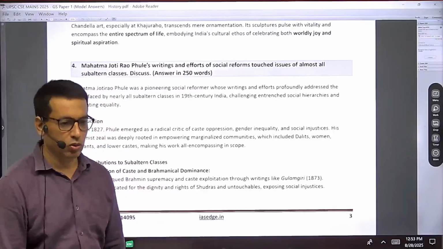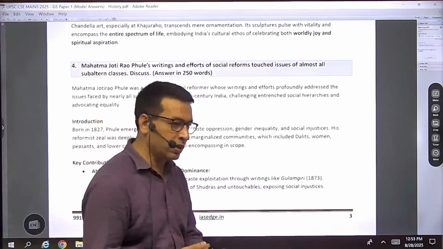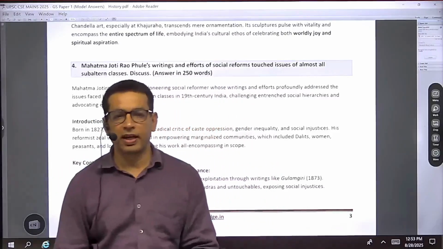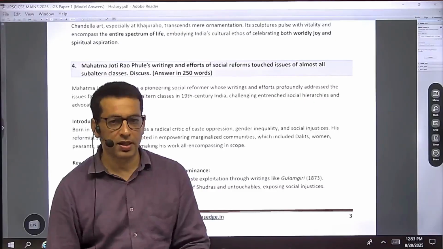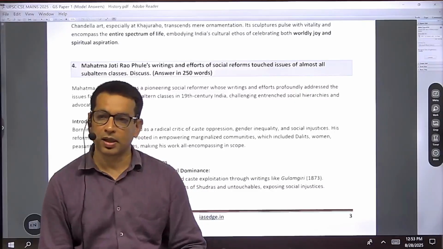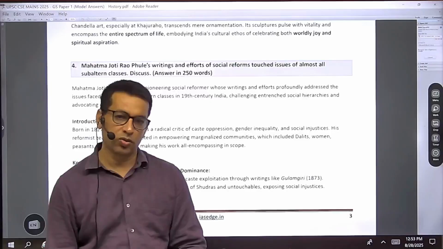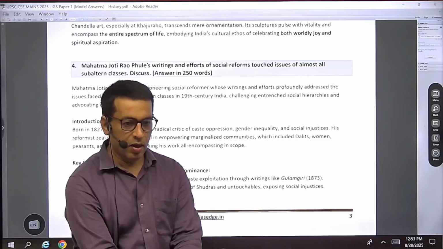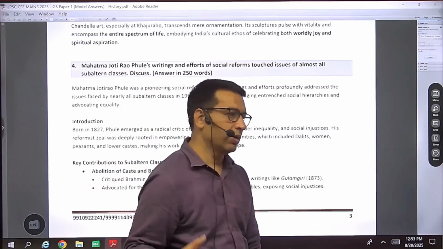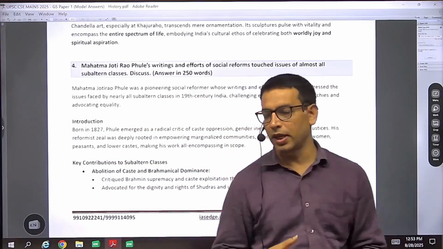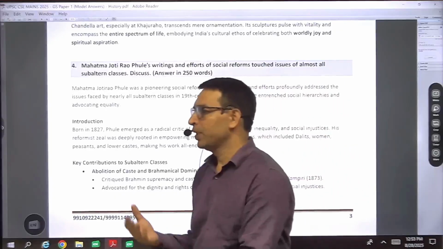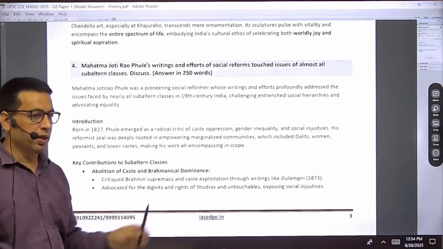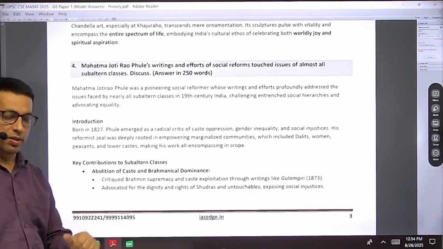We know that the socio-religious reform movements were a kind of response against increasing westernization and the evils of the Indian socio-religious sphere of the time. That's why many people like Raja Ram Mohan Roy, then Arya Samaj came, and among them Jyotiba Phule was also a great contributor.